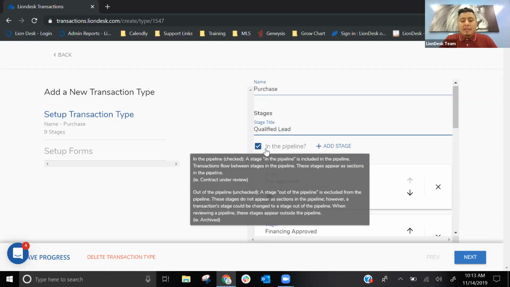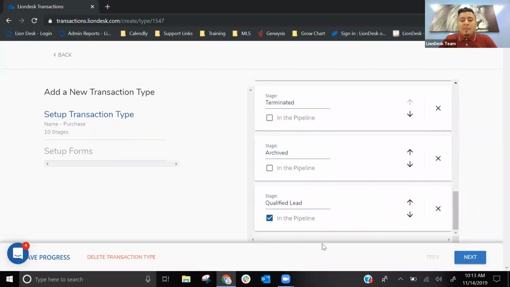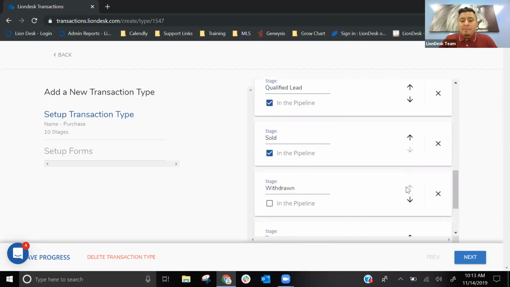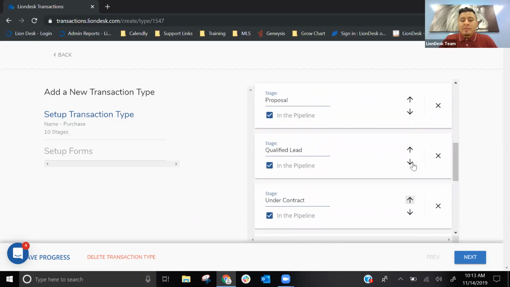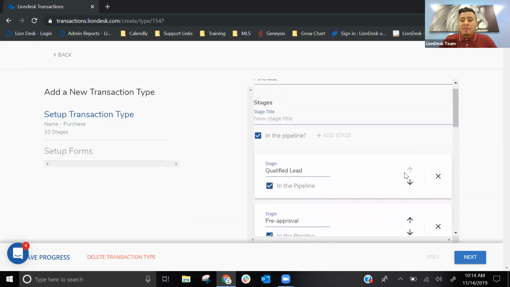And then right below, you will see in the pipeline, if you hover over it, it's going to explain what that means. So in the pipeline, transactions flow between the pipeline. So while it's working, what's the process from the beginning all the way to the close, right? Out of the pipeline is what happens after they've already been closed. So I'm going to leave qualified lead in the pipeline, and I'm going to click on add stage. Right, and I scroll all the way to the bottom and you'll see it listed right there. It's a qualified lead. I'll use the arrows to move it to the top. Keep using the arrows, right, until I get to the location that I want it in. So I'll move that one to be the very first stage.